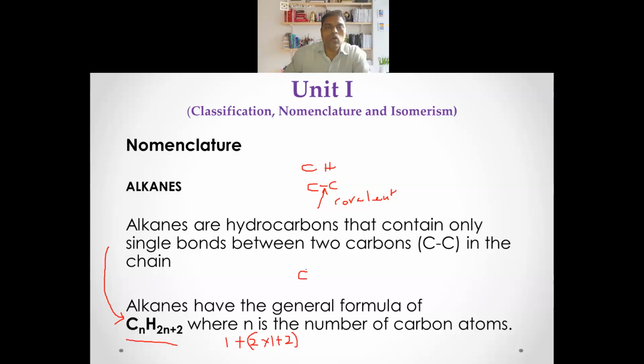Take methane, the smallest molecule in the alkanes. You have one carbon, and then you have 4 hydrogens. So all of these alkanes follow the formula CnH2n+2.